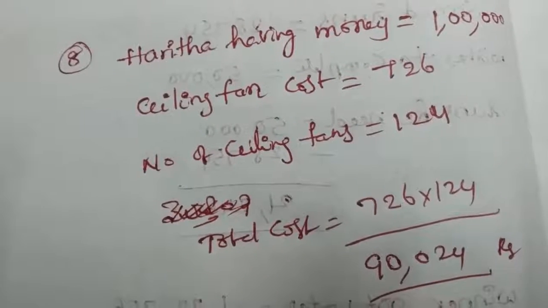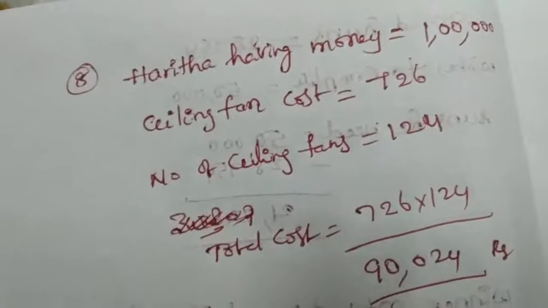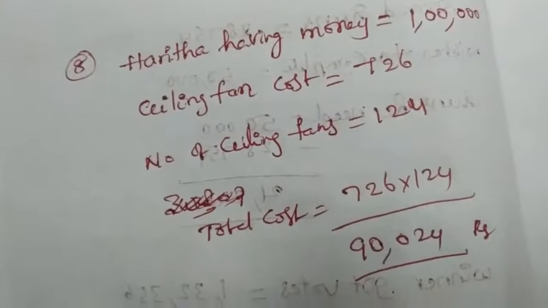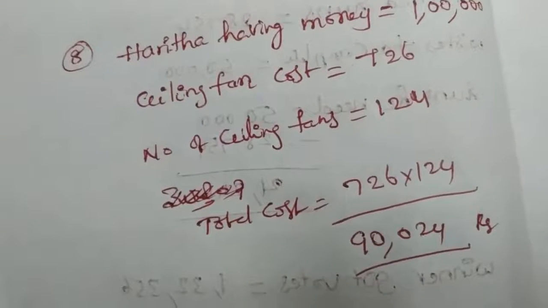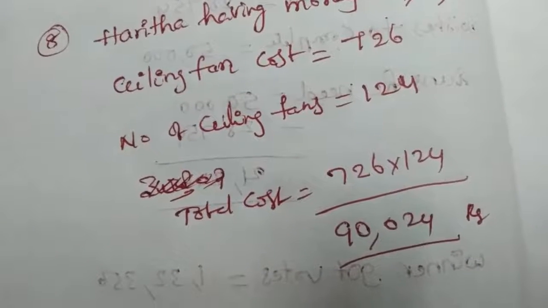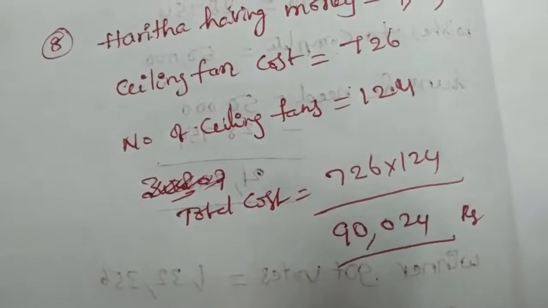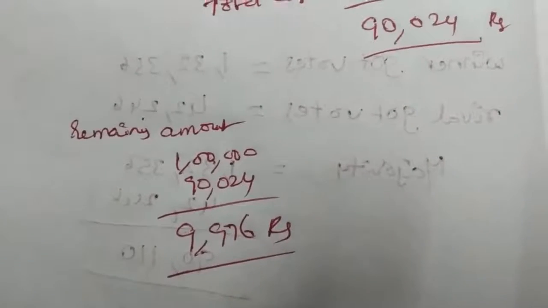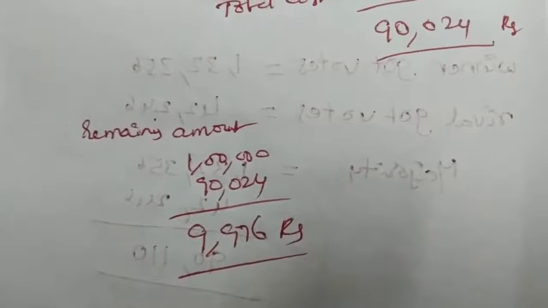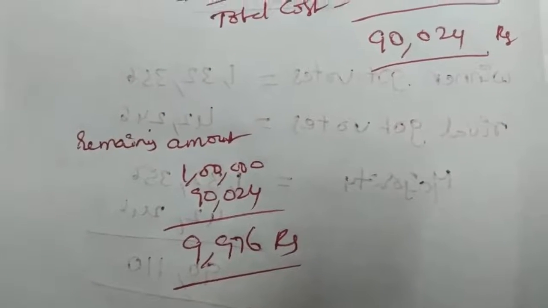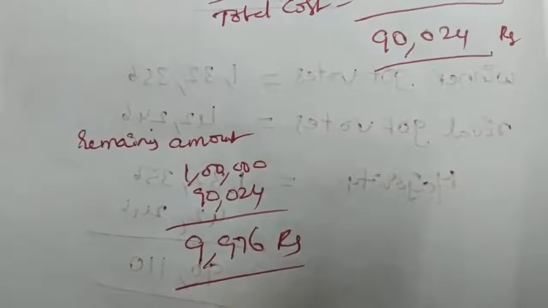Total number of ceiling fans she purchased is 124. For the total cost, we multiply 726 into 124. We get 90,024 rupees. The total bill is 90,024. After purchase, she has 9,976 rupees remaining.